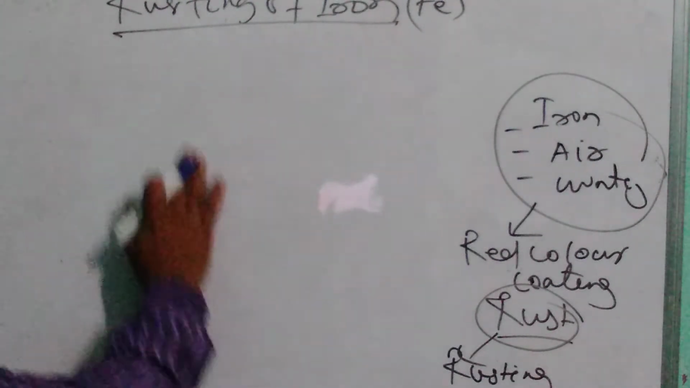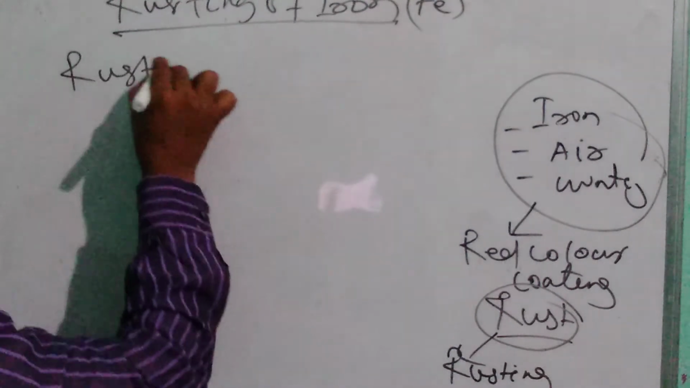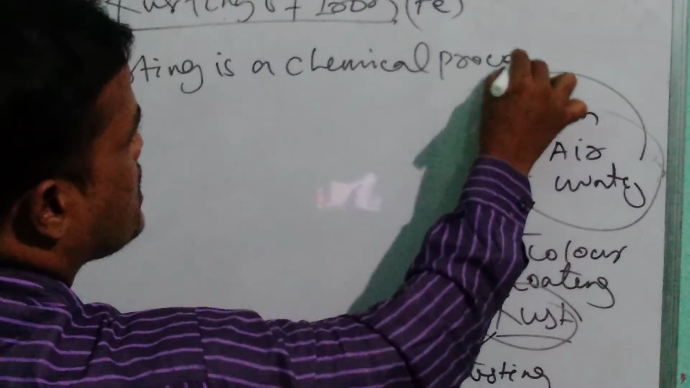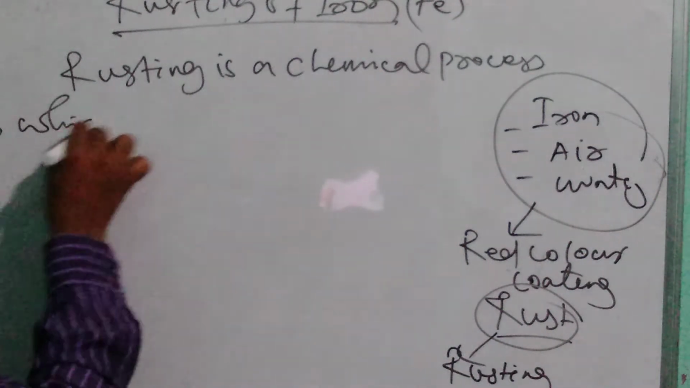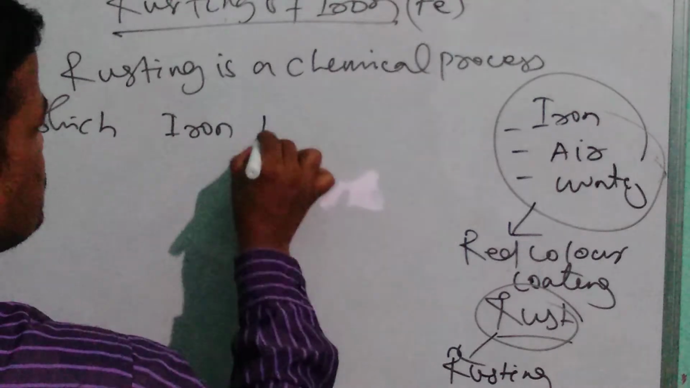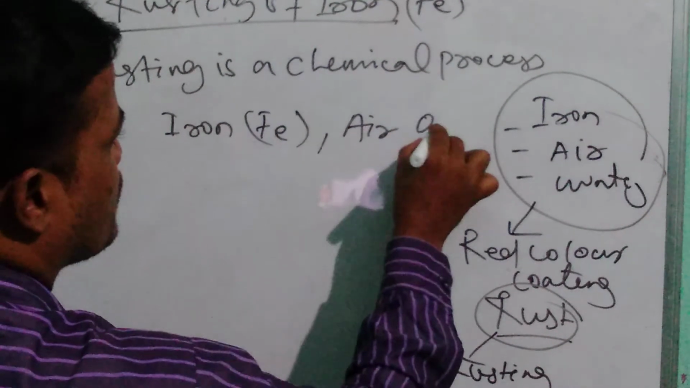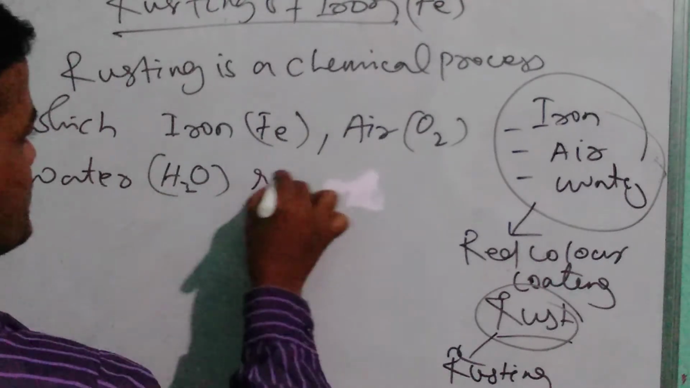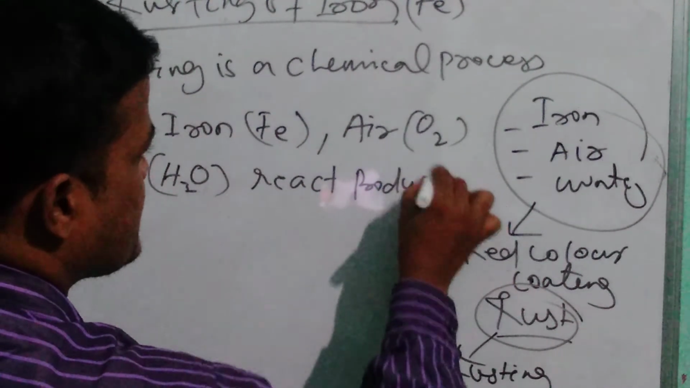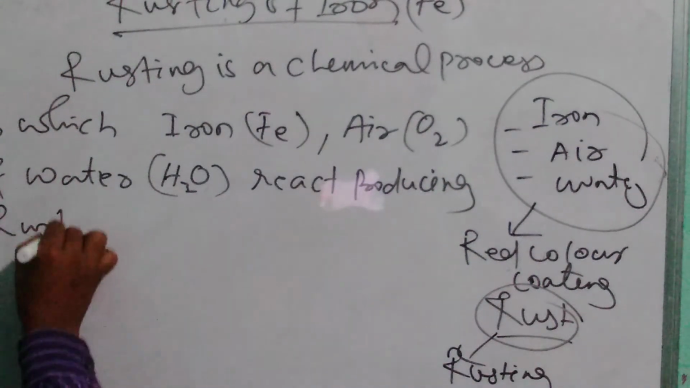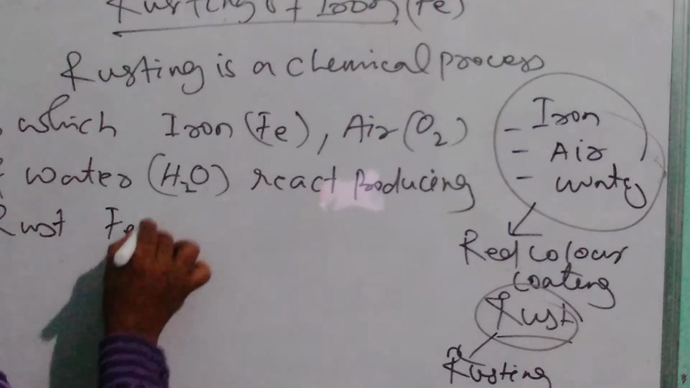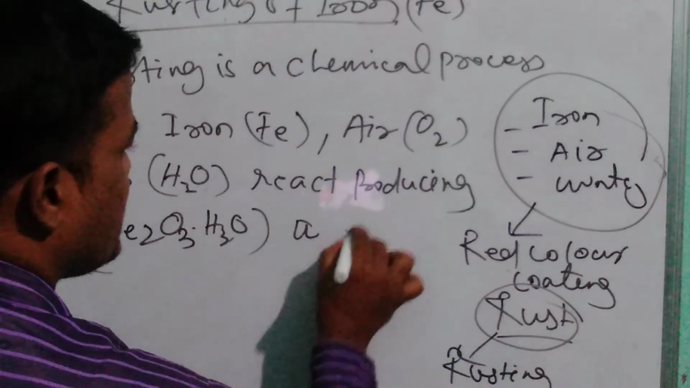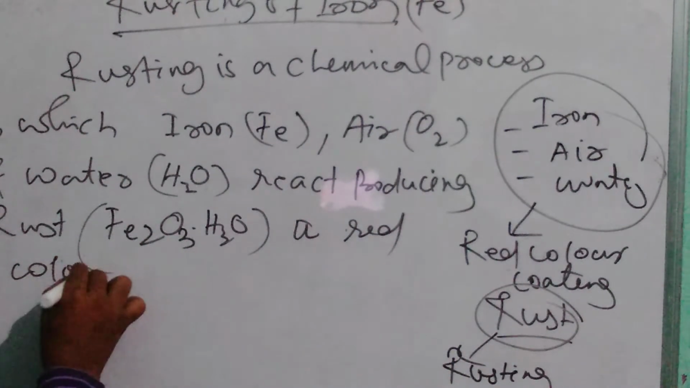So friends, rusting is a chemical process in which iron, Fe, air, we say oxygen, and water, that is H2O, react, producing rust, that is Fe2O3 into water, a red color substance, a red color coating.